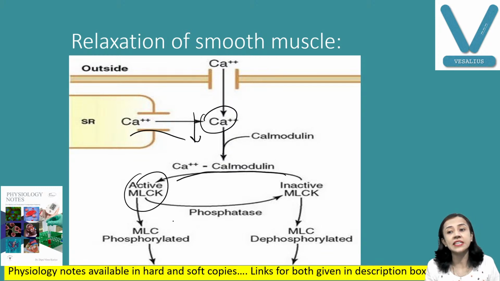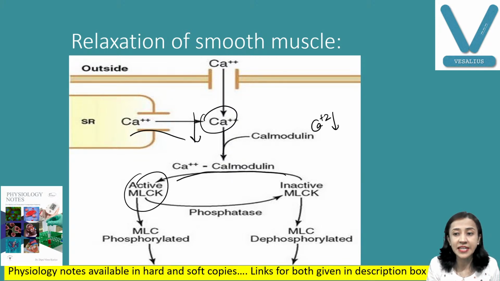Now, a very important thing here is that when calcium ion concentration decreases and falls to the resting level of smooth muscle, in that situation also, phosphorylation of the myosin head cannot be reversed. So for reversal or inactivation of myosin light chain kinase, we require another enzyme, that is phosphatase.